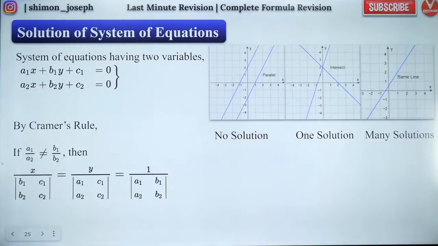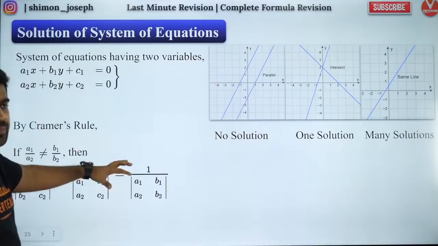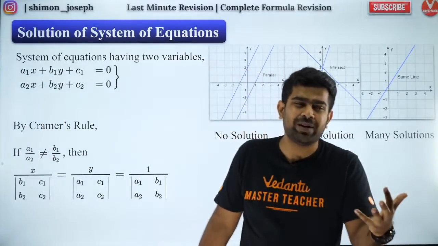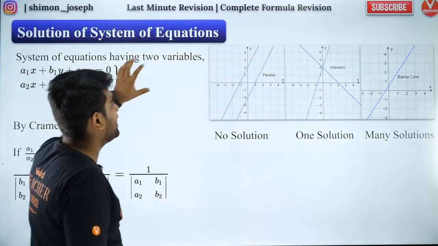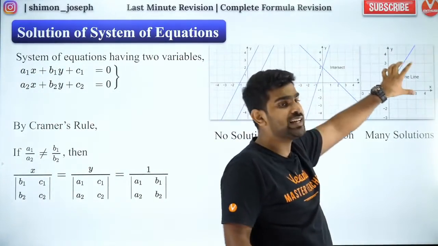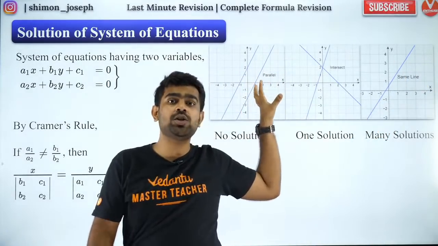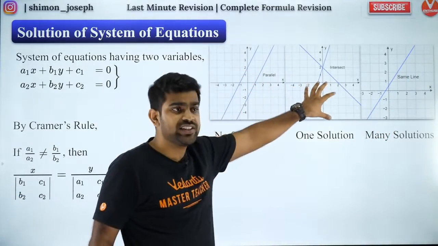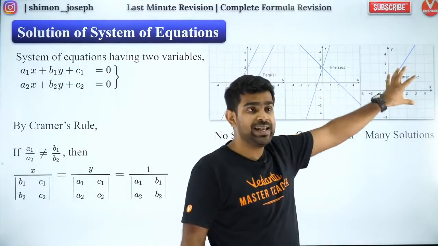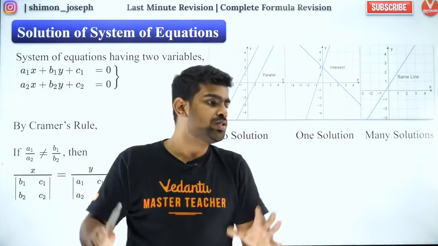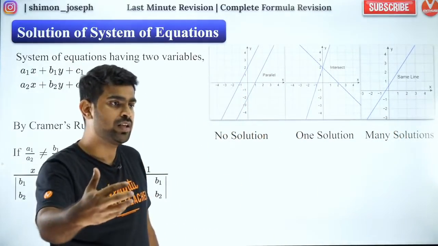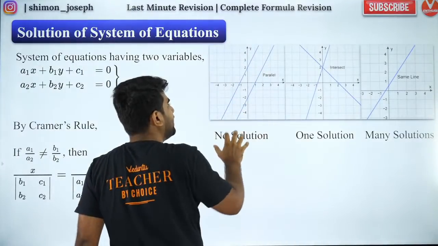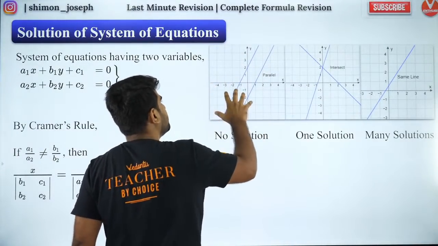So with that, let me move forward. This is solution of a system of linear equations. This is for a two variable system, I'm sure everybody is aware. A two variable system represents straight lines. Two straight lines can either be parallel, they can intersect, or they can be coincident. If they are parallel, you will have no solution. If they are intersecting, you will have one solution. If you have the same line, you have infinitely many solutions. Whenever you have one solution or infinitely many solutions, it is called a consistent system. And whenever you have parallel lines, it is no solution, called an inconsistent system.